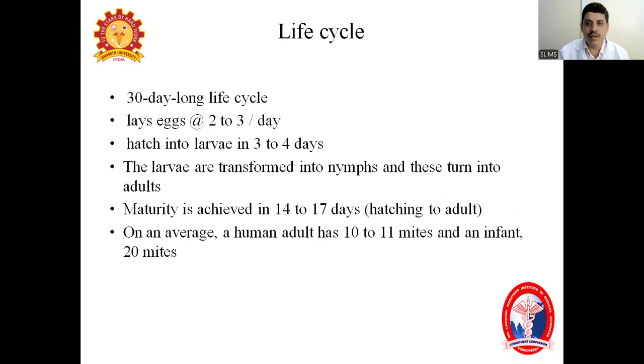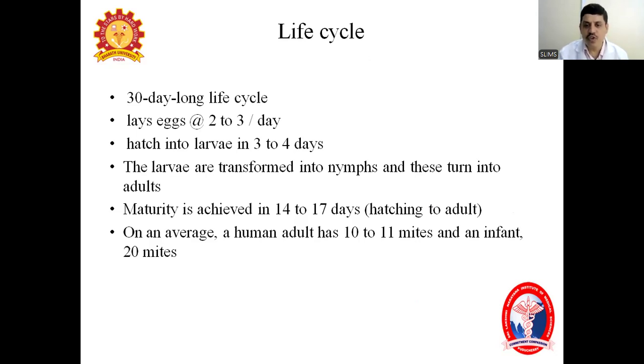Coming to the life cycle, it is around 30 days. The female mite lays 2 to 3 eggs per day. These eggs hatch into larvae in 3 to 4 days. The larvae transform into nymphs, and these turn into adults. This whole process takes 14 to 17 days. The maturity process takes around 14 to 70 days.